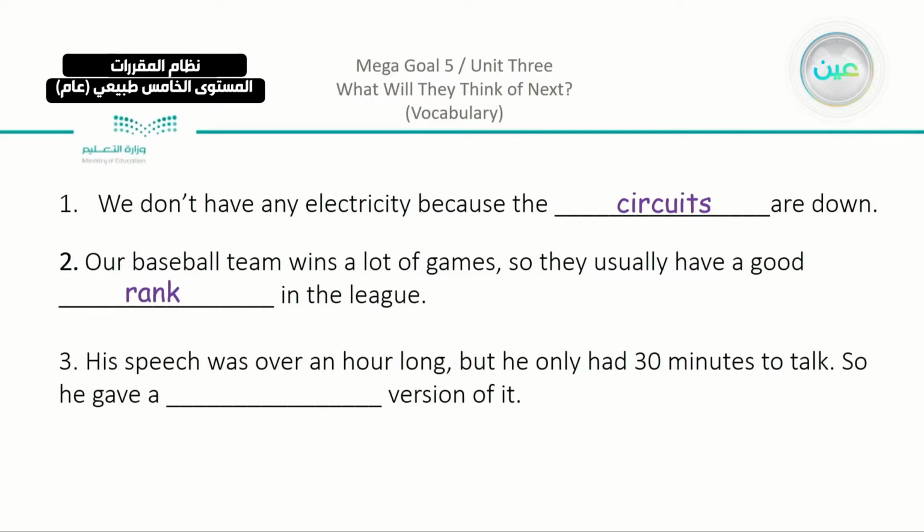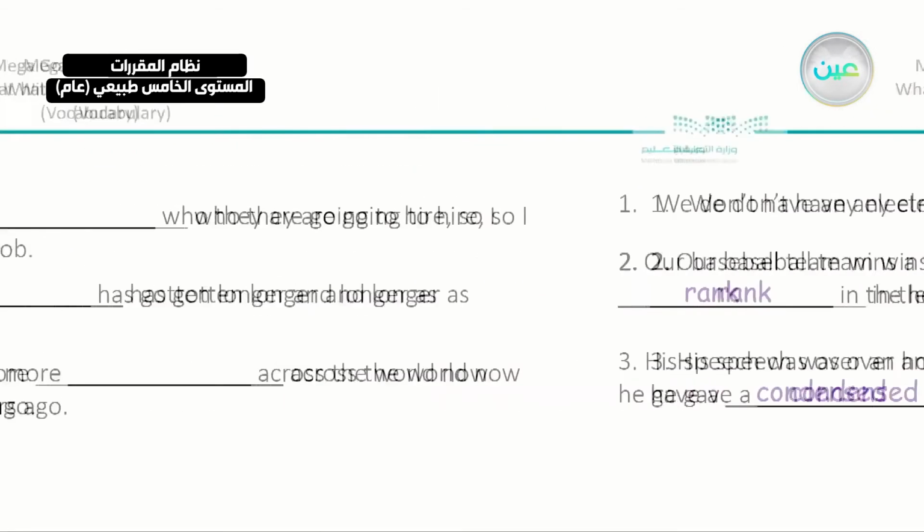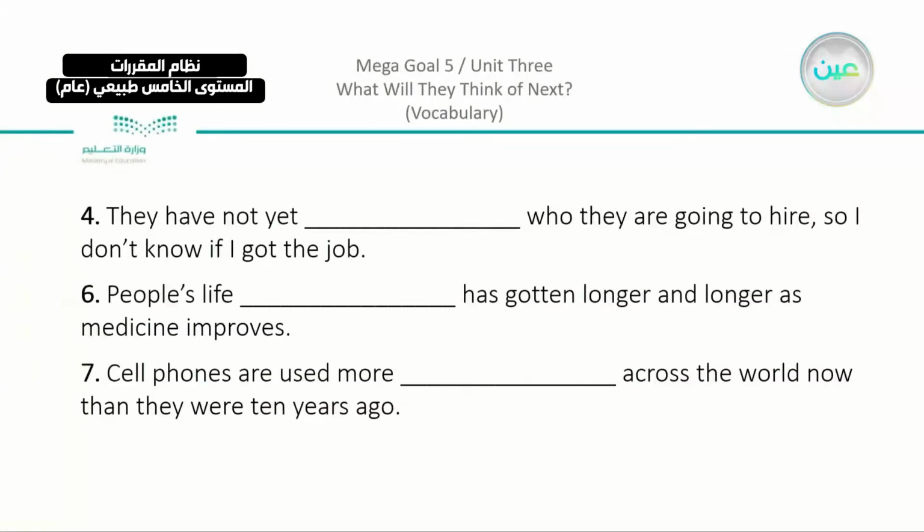His speech was over an hour long, but he only had 30 minutes to talk, so he gave a blank version of it. So here the version was a little bit shortened, which we can say was condensed. Number 4: they have not yet blank who they are going to hire, so I don't know if I got the job. Still, they did not decide. So they have not determined.